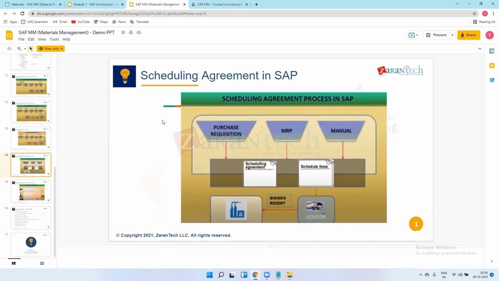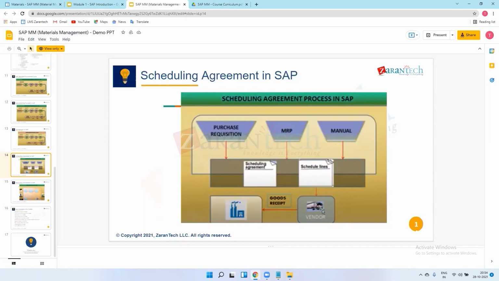One tire has a price of 2000 rupees, so 2000 into 100 will be the total value. For this price, I will procure material from you. I'll create that PO in the system.